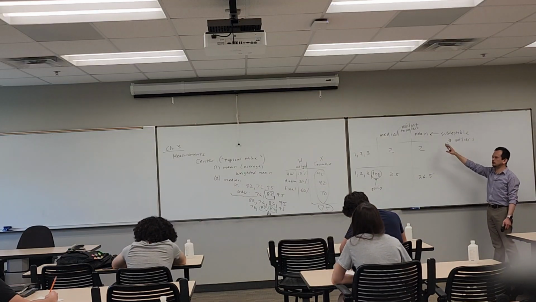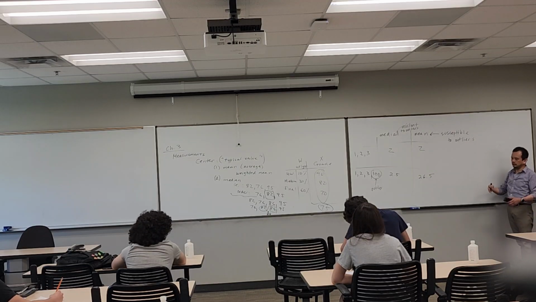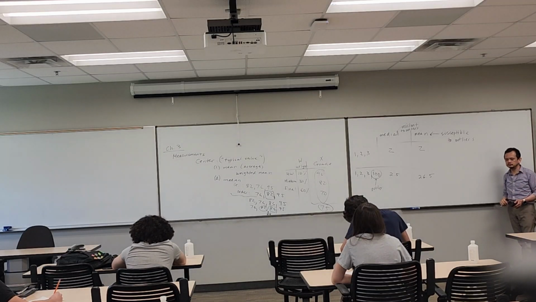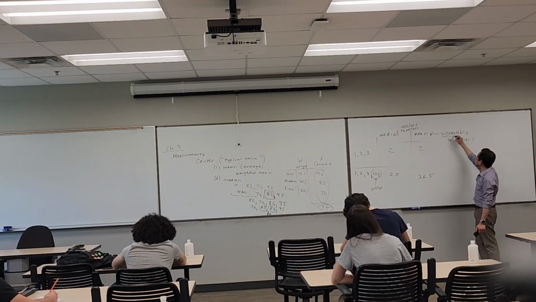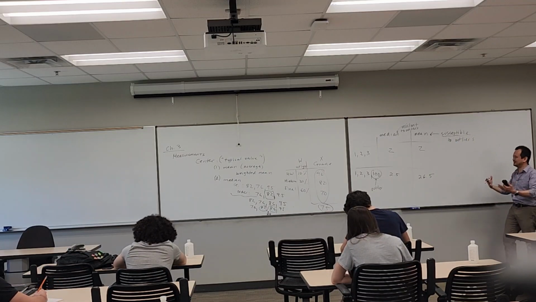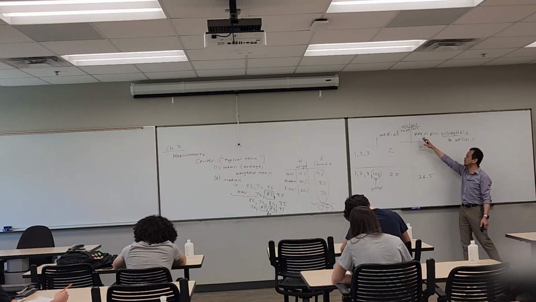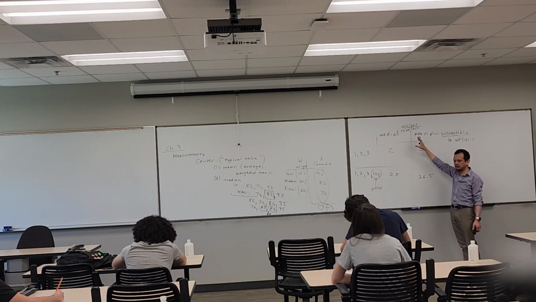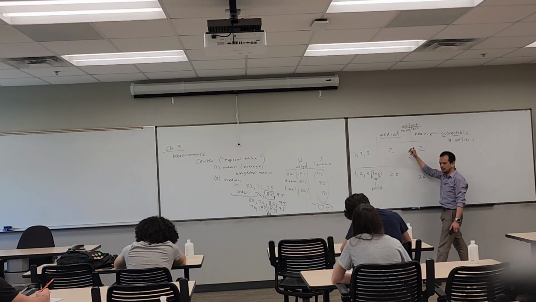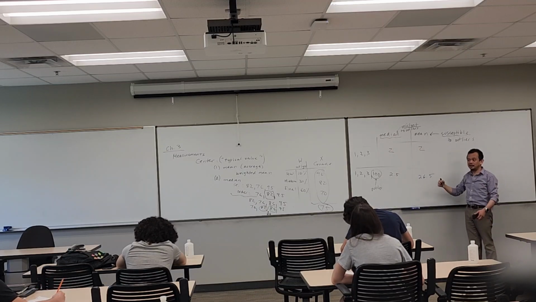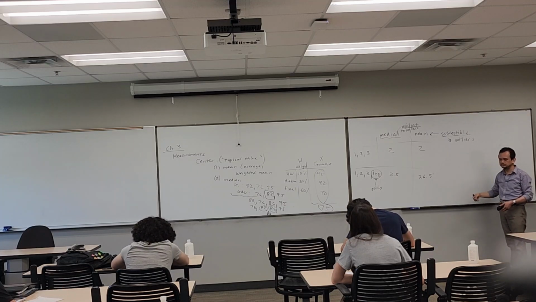So which of these properties do you think is more desirable, being susceptible to outliers or resistant to outliers, if we have a measure of center? Resistant? Yeah, just because of how these words are phrased, the word susceptible is weak and it's worse than the word resistant. So being resistant to outliers is better than being susceptible to outliers. Because of that, we might think that the median is better than the mean. And actually, in most cases, it is, because of this property of being resistant to outliers.